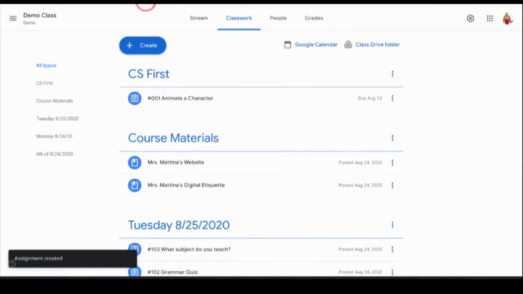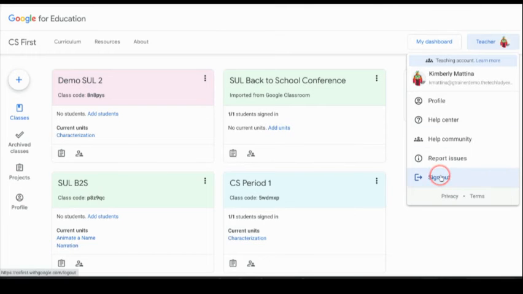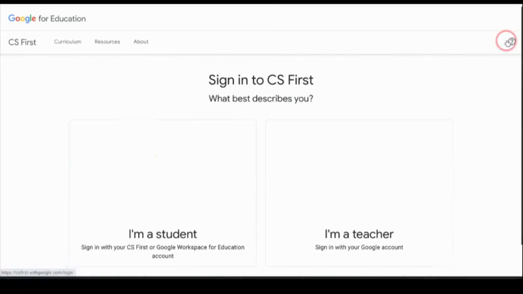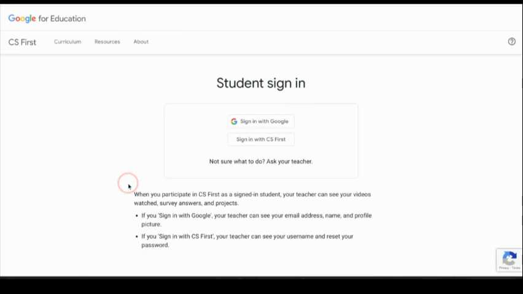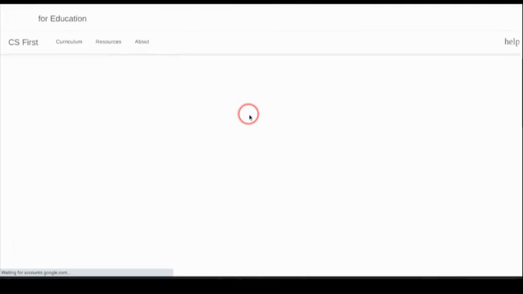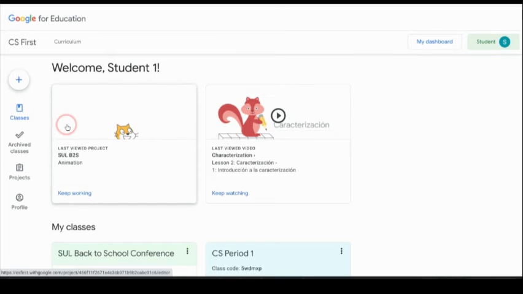Not a problem. Now, what I'm going to do is go back into CS First, all right, and log out. Okay, so as a teacher, I logged out. I'm going to log back in as a student, sign in, click on my student account. All right, and I'm going to click on projects.